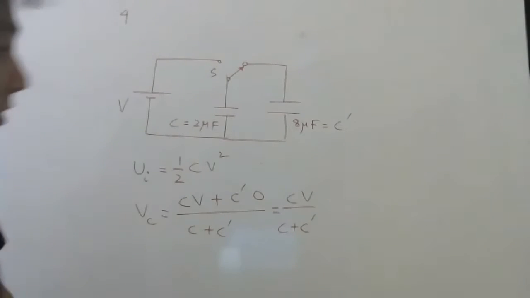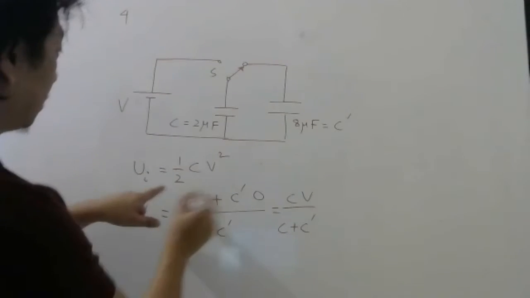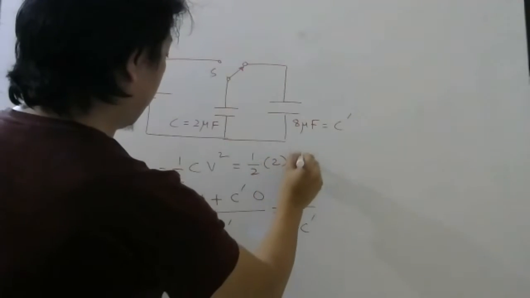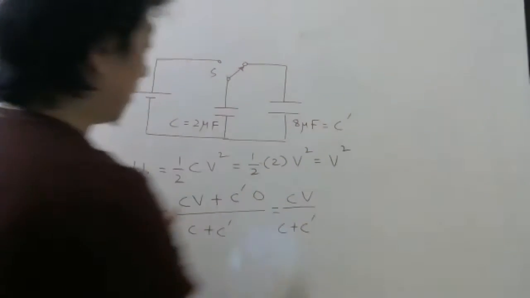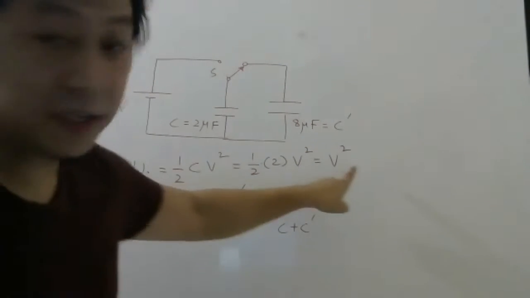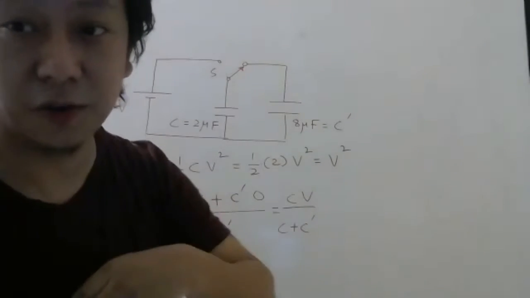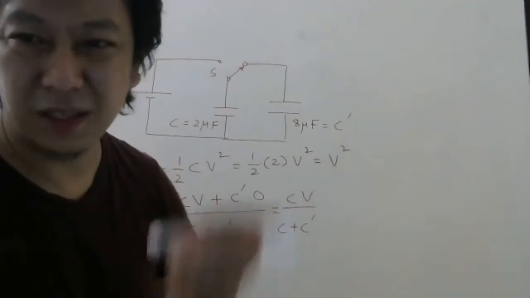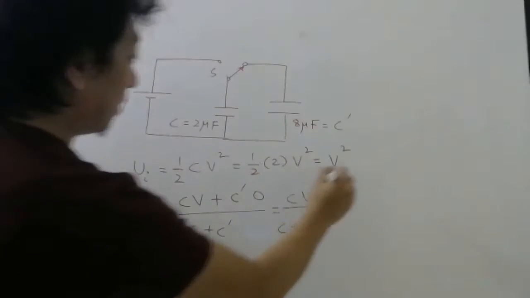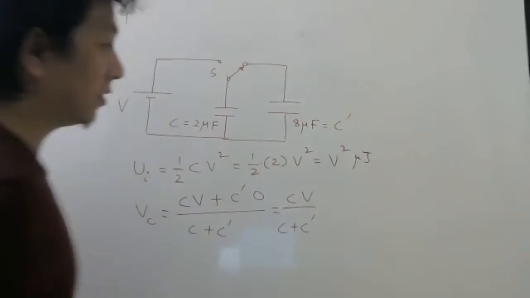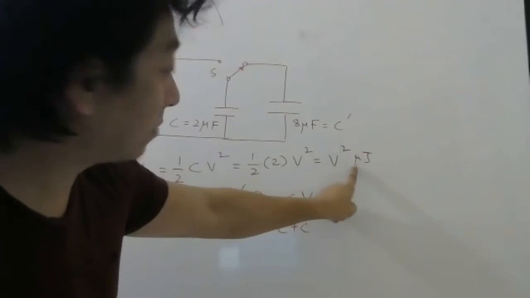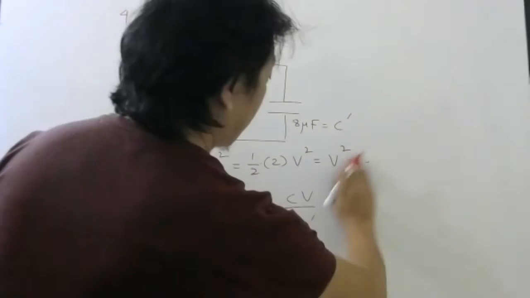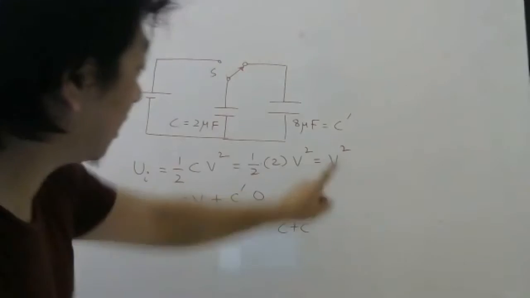Now students, let us do one smart thing. Let us substitute the values now only. So let us write half into 2 V square, which I can write as V square. I am not putting 10 power minus 6, because I have to find a ratio, so it will get cancelled. If I start writing 10 power minus 6, it is boring to write. So please remember, this will be in microjoules because this capacitance is in micro. So this is the initial energy stored.